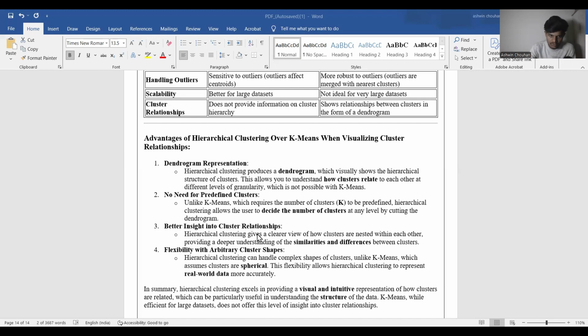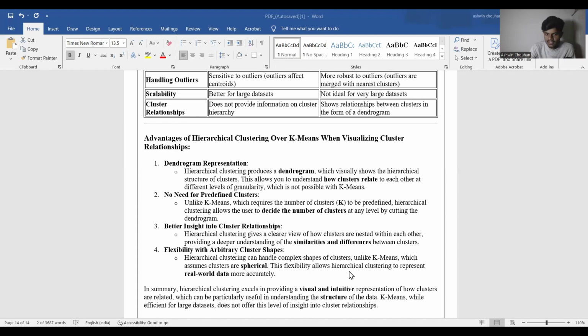Better insight into cluster relationships: hierarchical clustering gives a clear view of how clusters are nested within each other, providing a deeper understanding of the similarities and differences between clusters. Flexibility with arbitrary cluster shapes: hierarchical clustering can handle complex cluster shapes, unlike k-means, which assumes clusters are spherical.